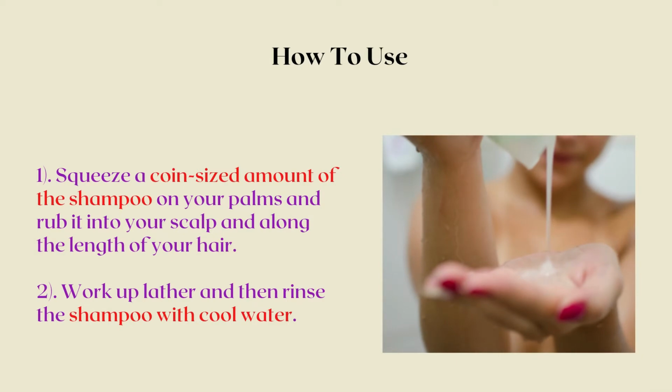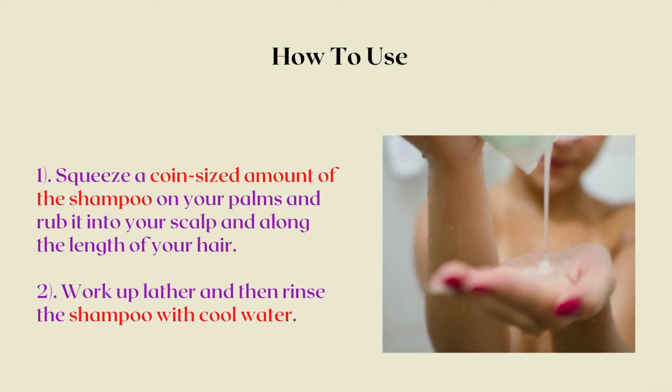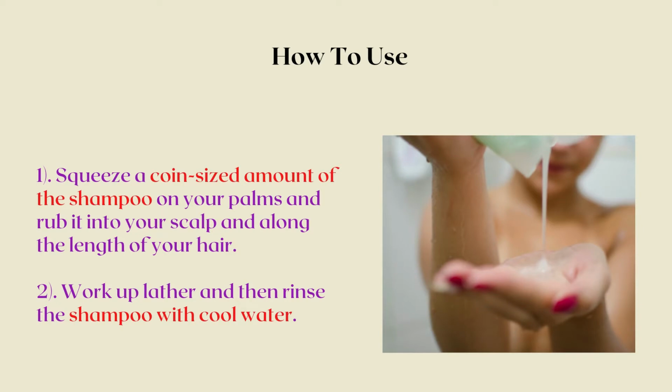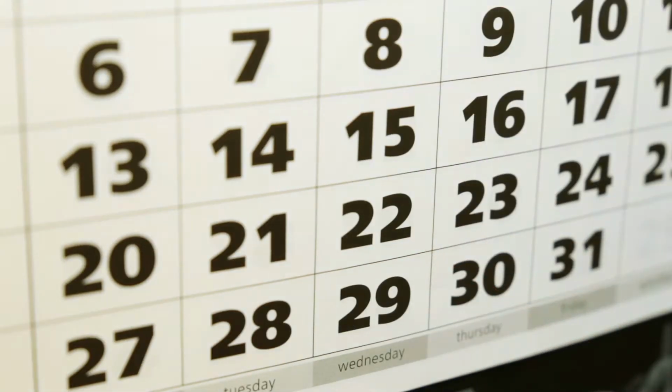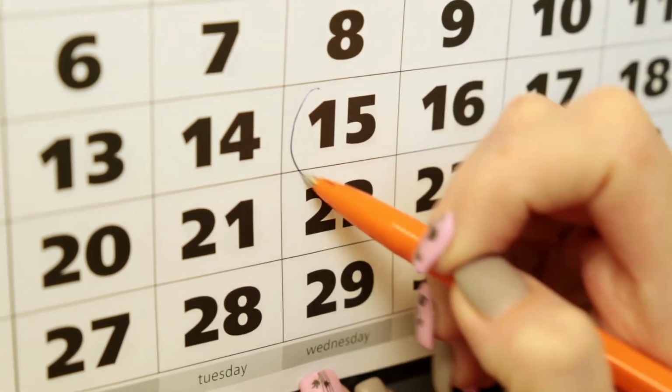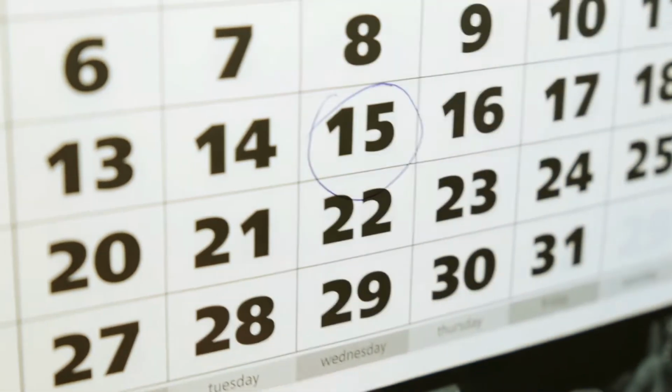Squeeze a coin-sized amount of the shampoo on your palms and rub it into your scalp and along the length of your hair. Work up lather and then rinse the shampoo with cool water. Use the shampoo once in 2 days to nourish and improve the appearance of your hair.